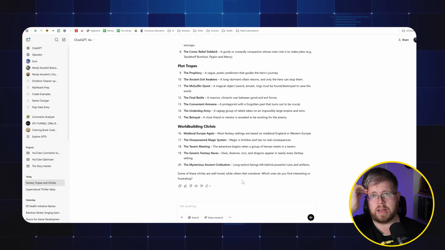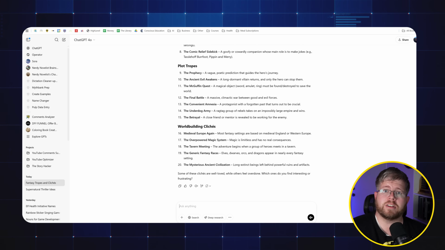All right, so these are all, I would definitely agree, pretty common and cliche, or at least they're cliche when done generically, which is how AI would normally depict these things. And if I were to just ask for a list of fantasy stories or fantasy story ideas from ChatGPT, it would probably include a whole lot of these cliches in them.